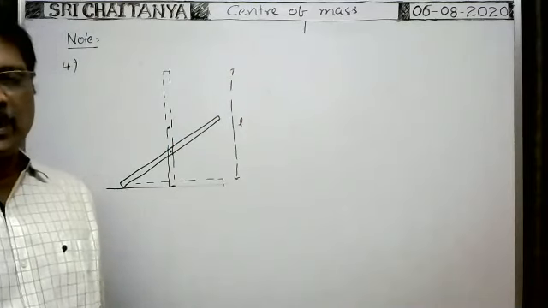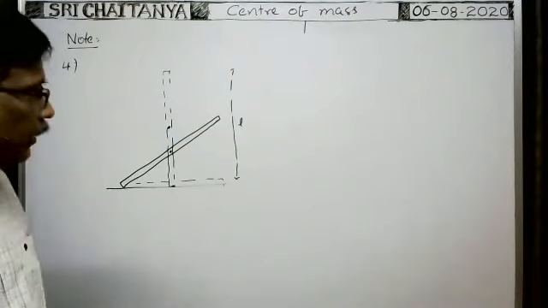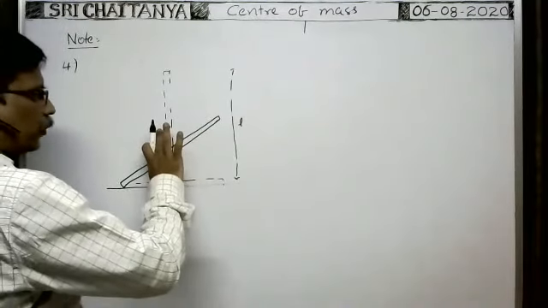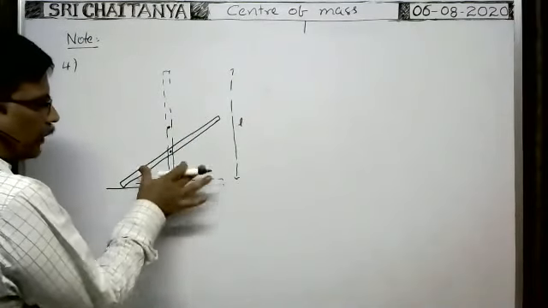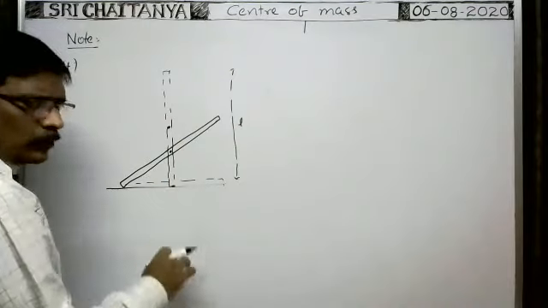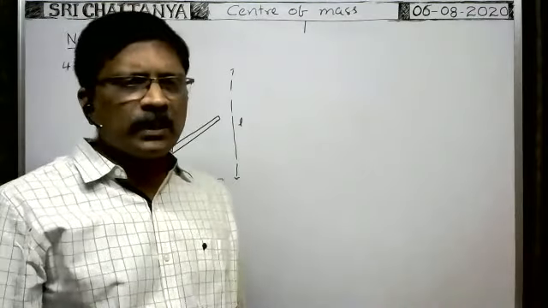What is the displacement of the central mass? Initially, the central mass is at a height L by 2. So whenever the rod completely falls on the floor, the central mass displaces by L by 2 and reaches the ground. That's why L by 2 is the displacement of the central mass.